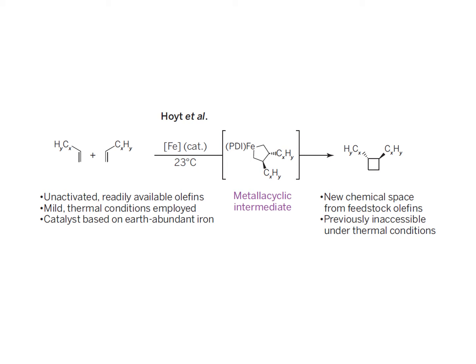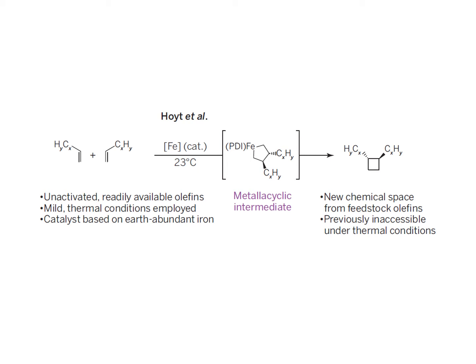The conditions employed are fairly mild, and in addition, they have not used precious metals. They have used what are called 3d transition metals or earth abundant metals, in this particular case iron.